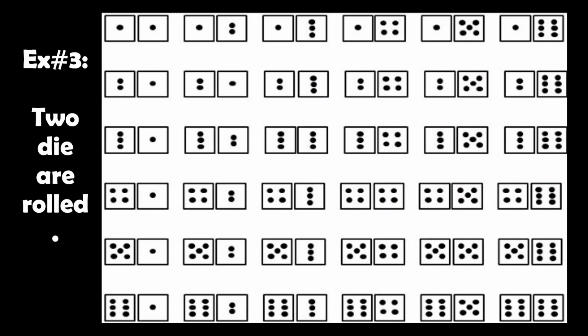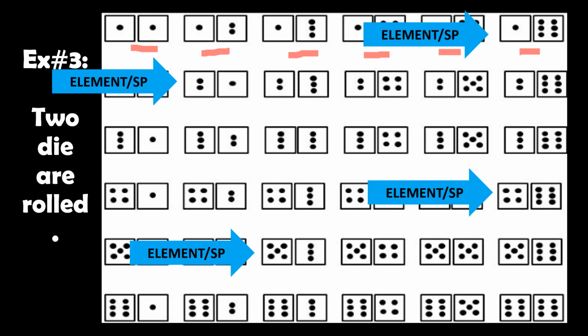Example number 3, bawat pares ng coin na yan, when you throw or when you roll 2 die, bawat isang yan, tawag dyan is an element. Bawat isa dyan. At yung kung ilan lahat ng posibleng lumabas is what we call the sample space.